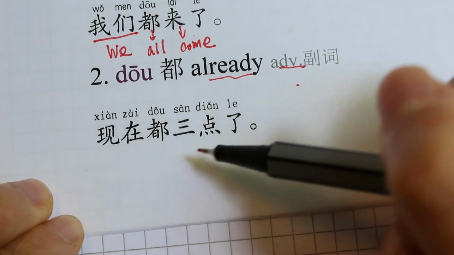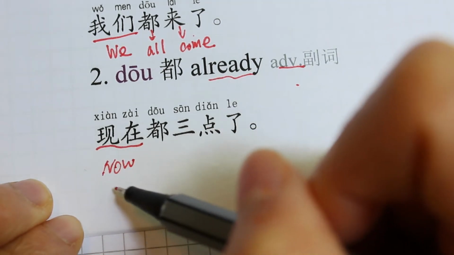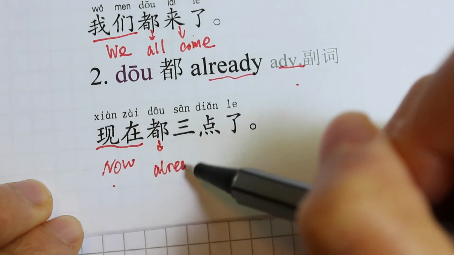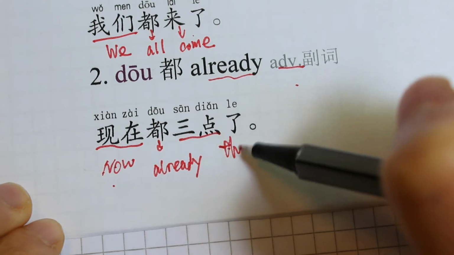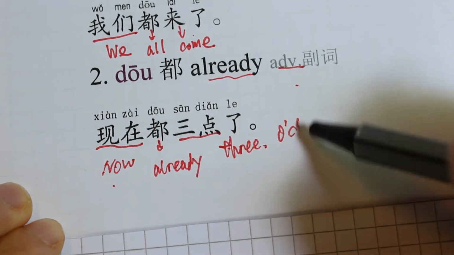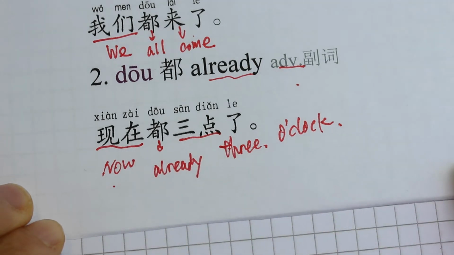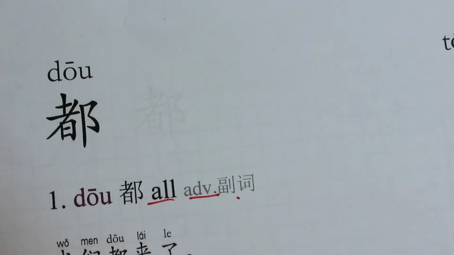Now it's 3 o'clock already. So 现在 means now or the current. 都 means already here. 3点 means 3 o'clock. So 现在都3点了, now it is already 3 o'clock.